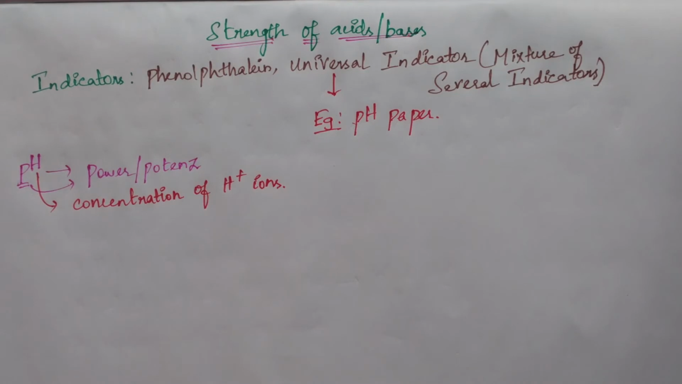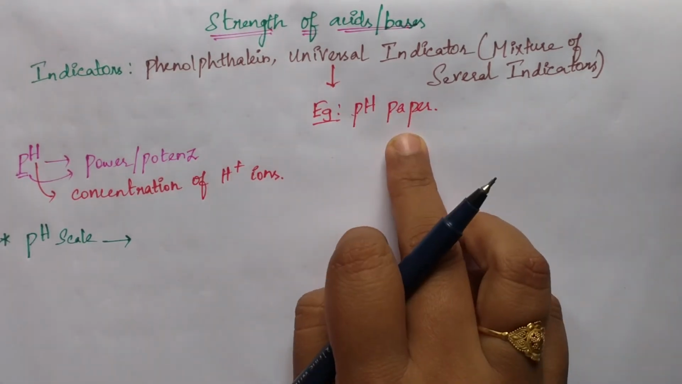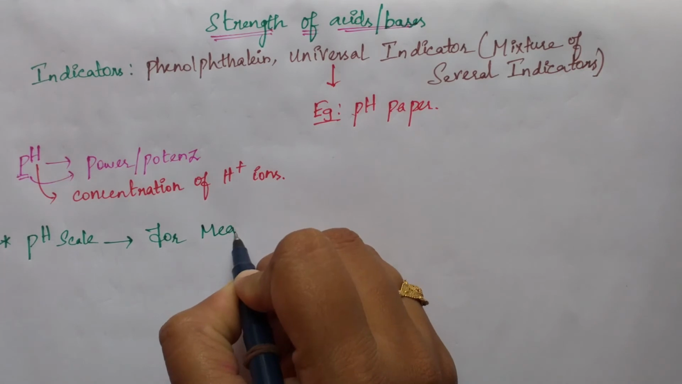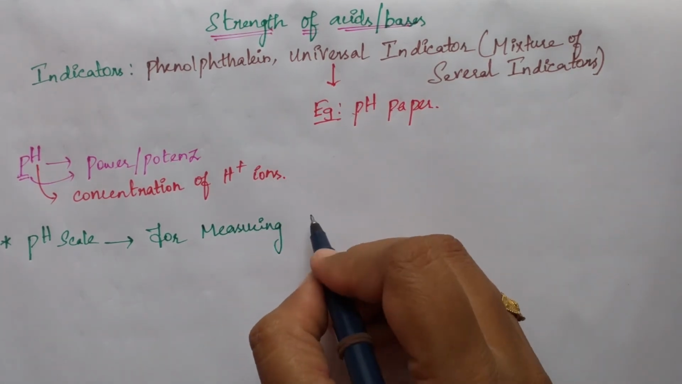But we can test for bases also, because water consists of H plus and OH minus. When the concentration of H plus ion is more, then the OH minus ion concentration is less, or when the concentration of OH minus is more, the concentration of H plus will be less. Based on this concept we can test for acidic as well as basic compounds. We can use pH paper, otherwise a pH scale. This scale is a measuring instrument for measuring H plus ion concentration.